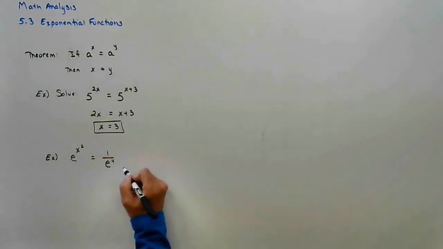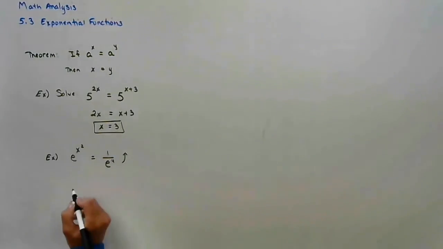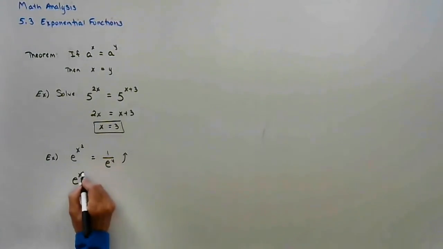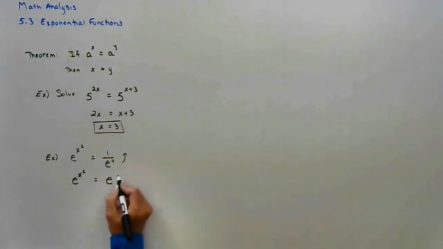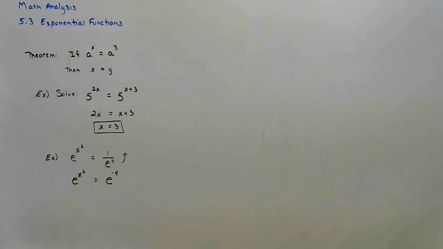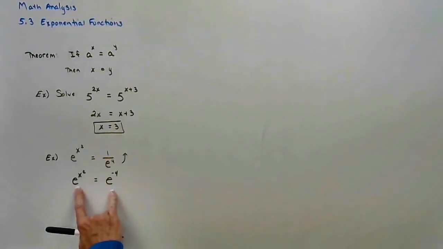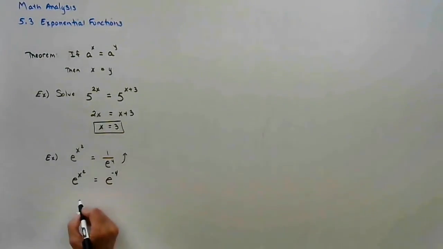So the first thing I'm going to do is bring this up to the numerator. Anytime I take the reciprocal, this sign changes. We knew that if it was a negative exponent, we dropped it to the denominator. Well, if it's in the denominator and I bring it up, that's just a negative exponent. Now that the bases are the same, let's make the powers the same. That implies x squared is the same as negative 4.